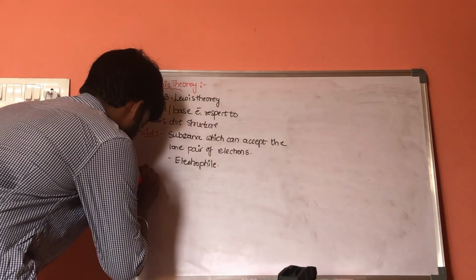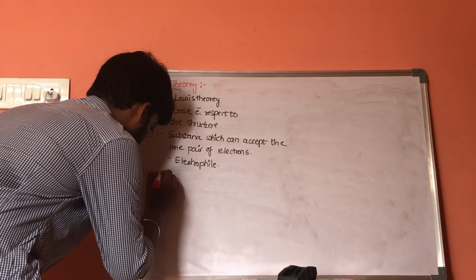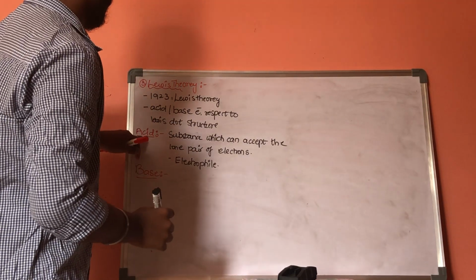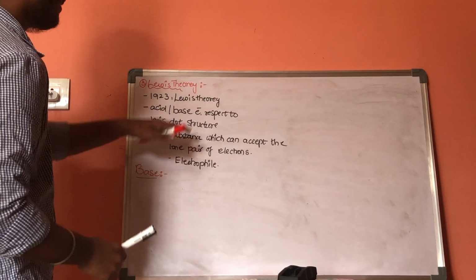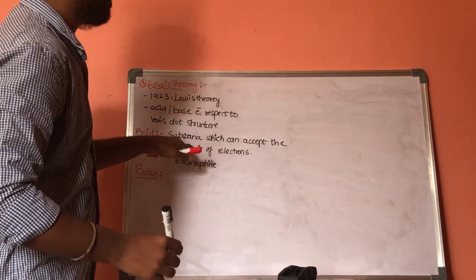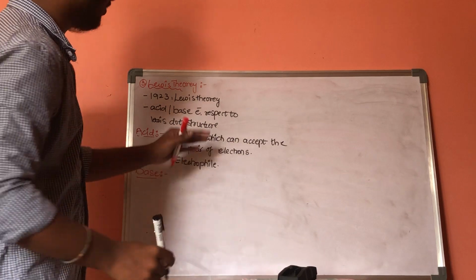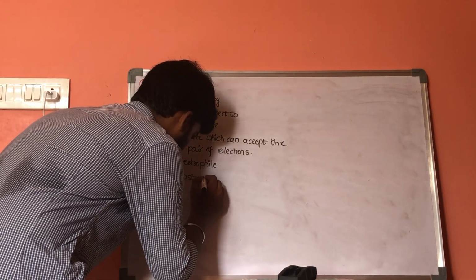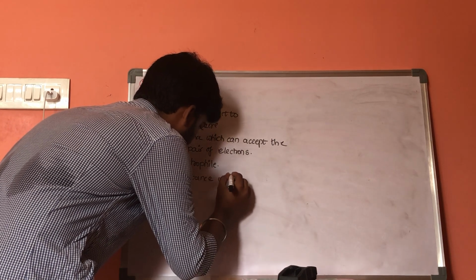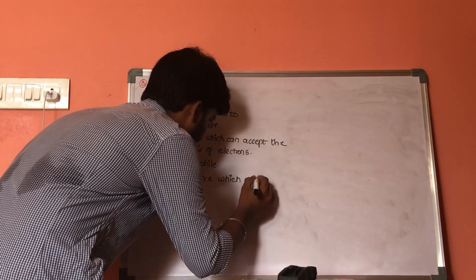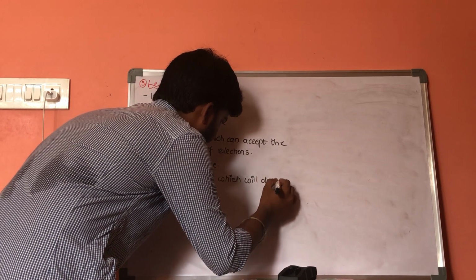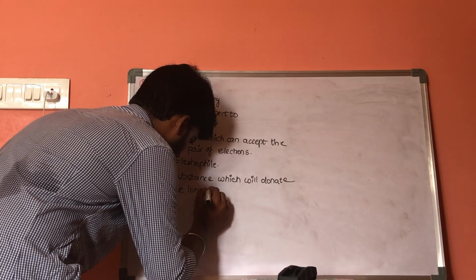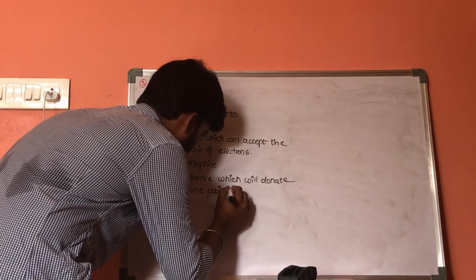What is base? Base is a substance which has the capacity to donate a lone pair of electrons.